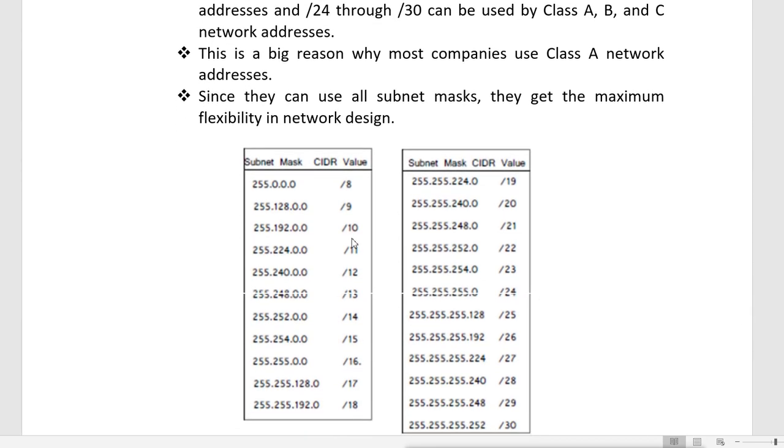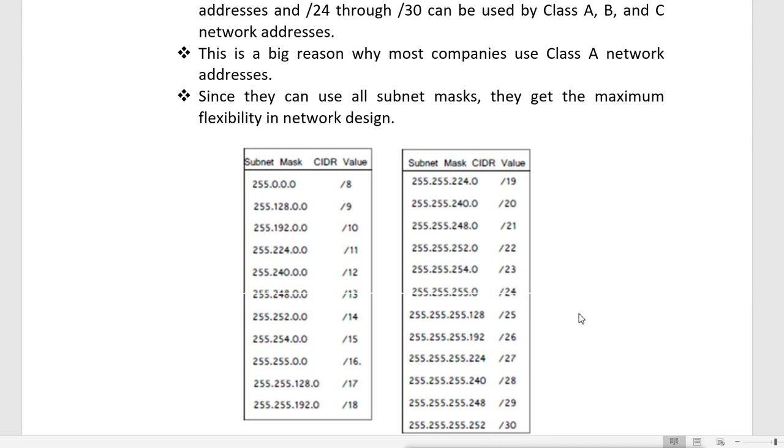For class A, the default subnet mask is /8, and then if you change it to 9, 10, 11, 12, 13, 14, 15, it will look like this. Then you can go up to 16, which is the default of class B. Then you can go up to 17, 18, 19, 20, 21, 22, 23, which is still class B. Then class C has a default subnet mask of /24, and you can go up to /30.